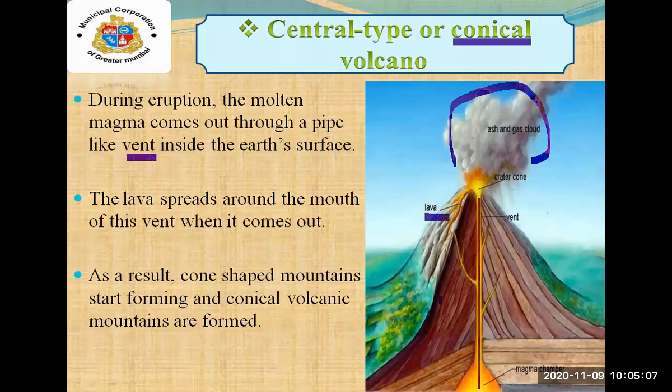Then you can see there is the central type or conical volcano. Okay, this was the first type of volcano that we have studied.